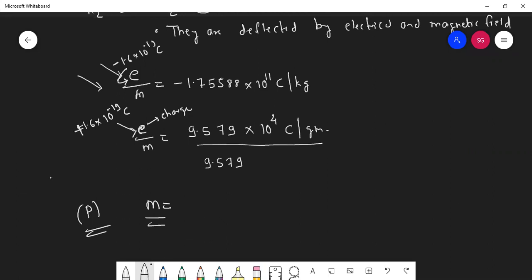First chapter, I told you the mass of electron and mass of proton, and the mass of proton is nearly equal to the mass of neutron. 1.67262 into 10 raised to minus 24 gram, or in kg, 10 raised to minus 27 kg, correct? So this was the mass of proton that we have already discussed.